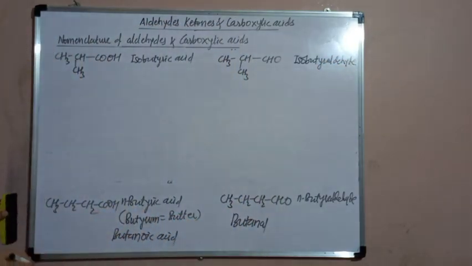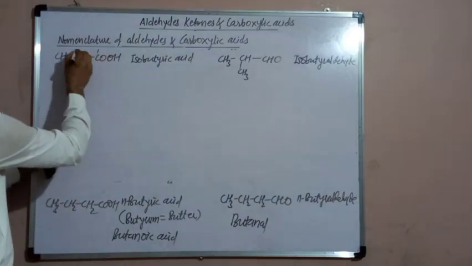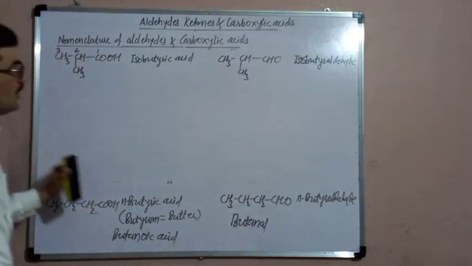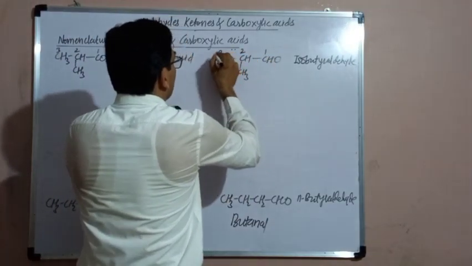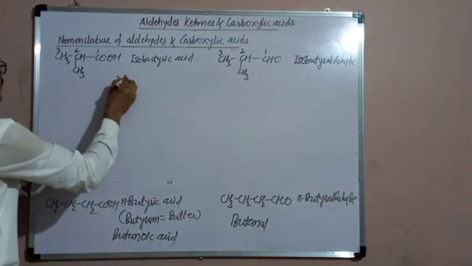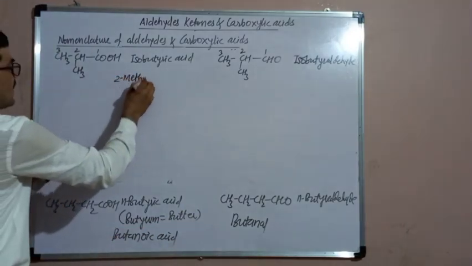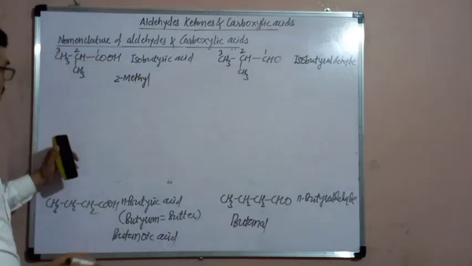Now the IUPAC name. The longest chain contains 3 carbon atoms. The carbon of the carboxylic group is named as number 1. In the aldehyde also, the carbon of the aldehyde group is numbered 1. Now, at the second carbon, there is a methyl branch. Therefore, 2-methyl. The parent alkane is propane.